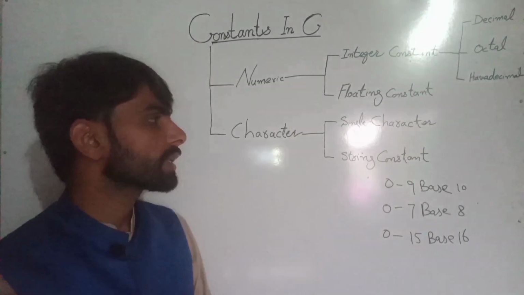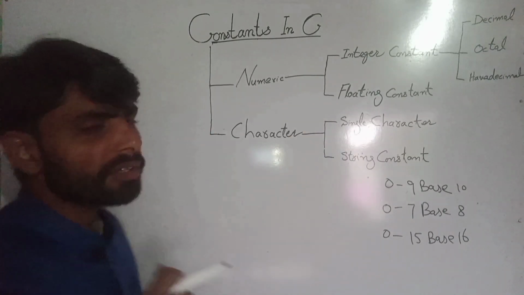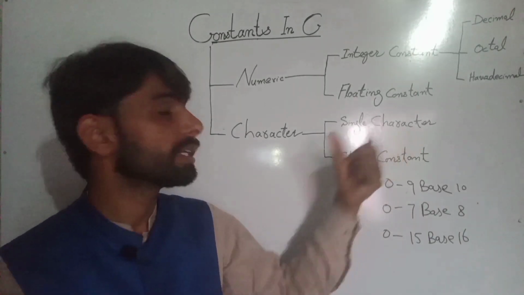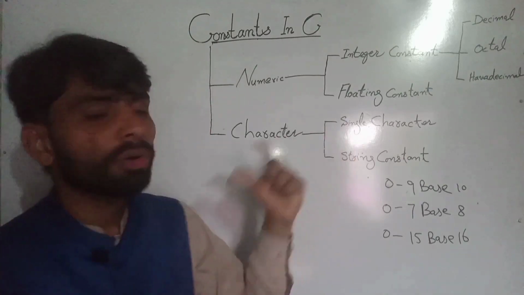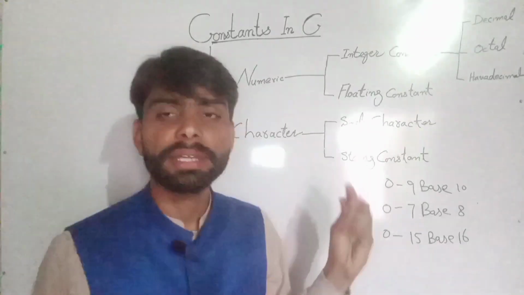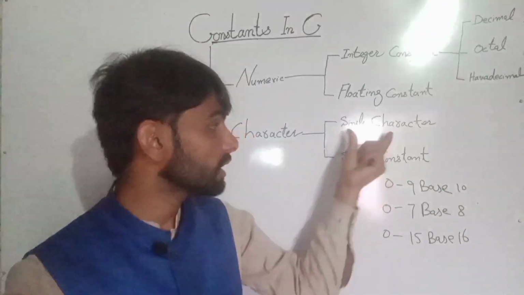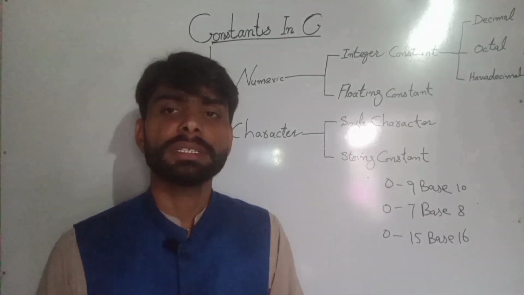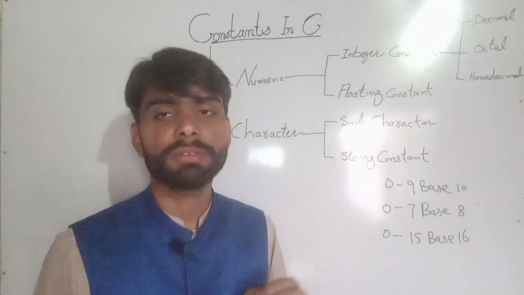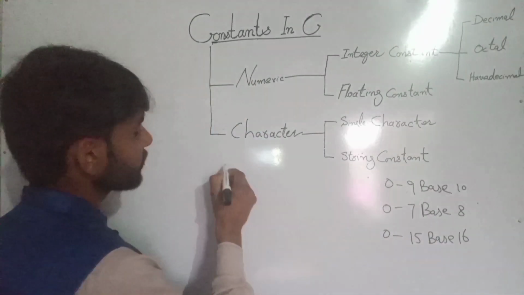First of all, we talk about the single character constant. What is a single character constant? It shows from the name: a single character, so we always write it in single quotation marks. Any digit, any number, any alphabet that we write in single quotation marks is called a single character constant.